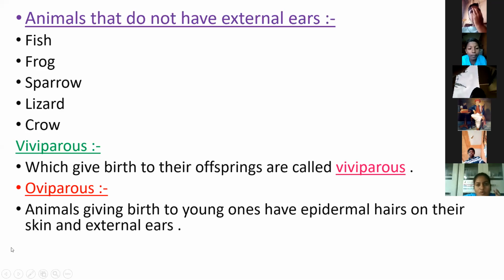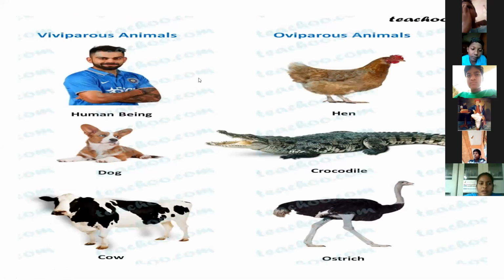What are oviparous animals? The animals giving birth to young ones have epidermal hairs on their skin and external ears also. What are the examples of oviparous and what are the examples of viviparous?